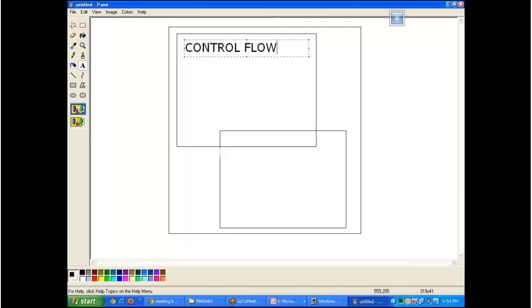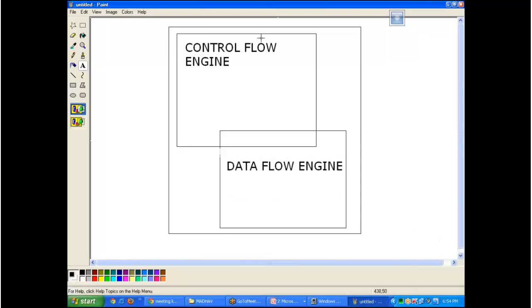This service is divided into two parts. One we call the control flow engine, and the other we call the data flow engine. So the service is divided into two layers. I will first come to the data flow engine, then go back to the control flow engine, and you will understand.